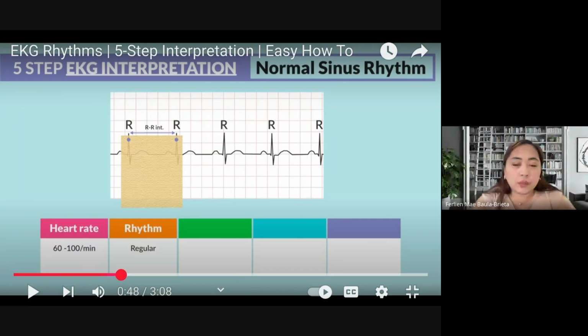Here it is. Look, 1, 2, 3, 4, 5. If it's 5 boxes, you can see they are approximately 5 boxes apart from each other consistently.